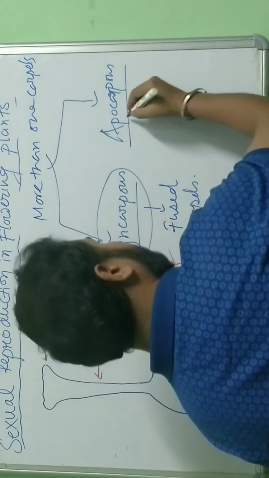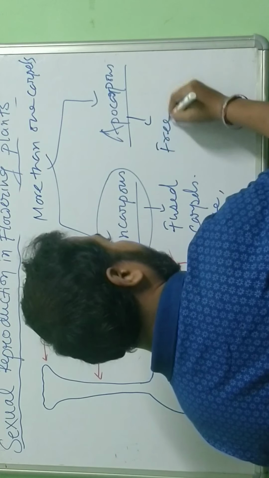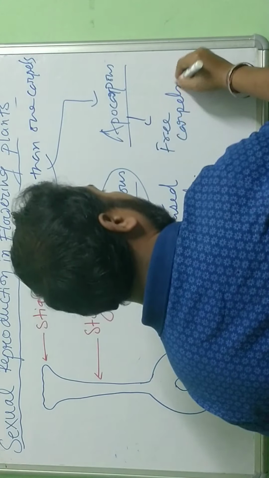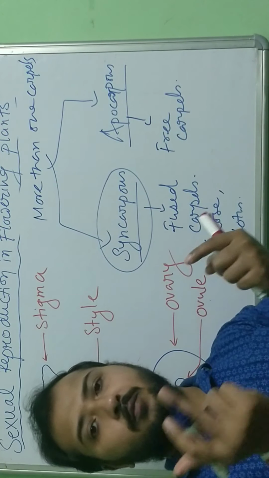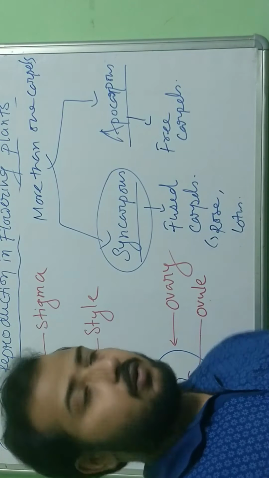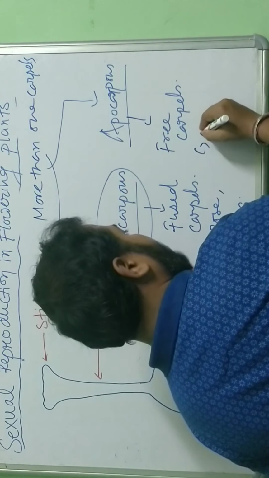Apocarpus, just opposite, free carpels. So carpels are free from each other. There are more than one carpels and they are free from each other. They are not fused. Very good example is China rose.